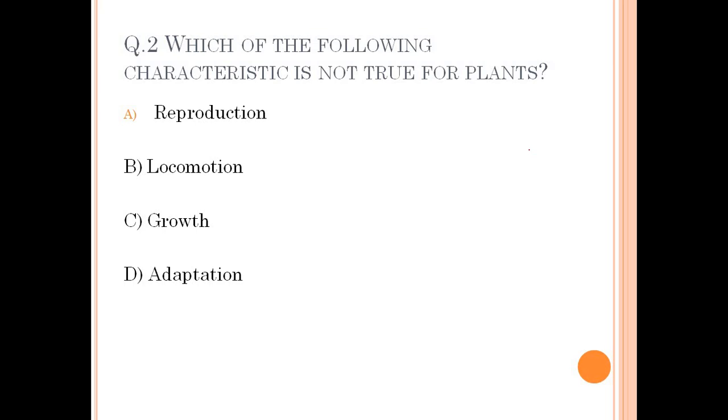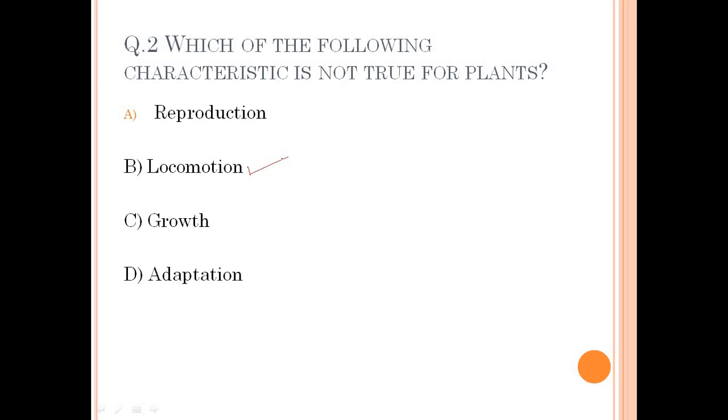Here, locomotion is not true for plants. Plants move some of their organs like roots and branches, showing positive geotropism or negative geotropism, but actually plants do not displace from their place. So the correct option is option B, that is locomotion. I hope you got it.